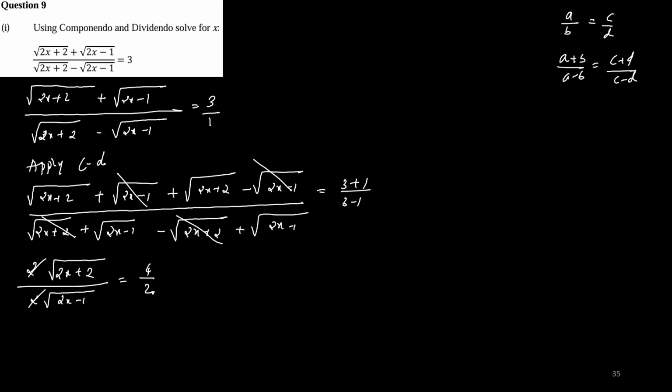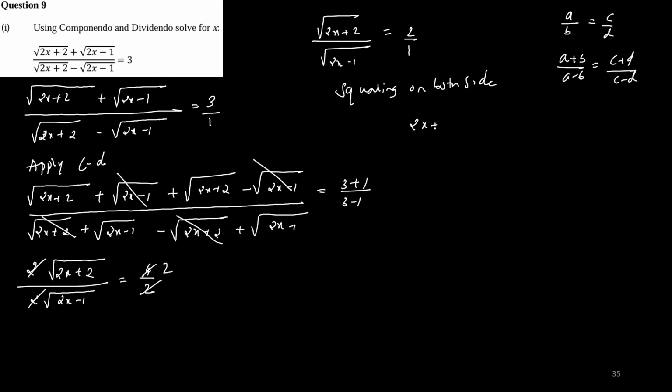Now this 2 will get cancelled, the 2s on both sides I can cancel them. So what I'm left with now is square root of 2x plus 2 divided by square root of 2x minus 1 is equal to 2 by 1. Now what I do is squaring on both sides. When I square on both sides, I'll get 2x plus 2 by 2x minus 1 is equal to 4 by 1, because square and square root will get cancelled.